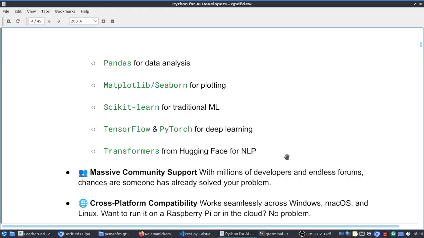And Hugging Face provides the transformers library that is useful for NLP, natural language processing. Especially the pipeline method of the transformers library is a really simple way of doing NLP. We need not even specify the model name. We can just specify our requirement like classification or sentiment analysis, and by writing a few lines of code, we can create a useful application.